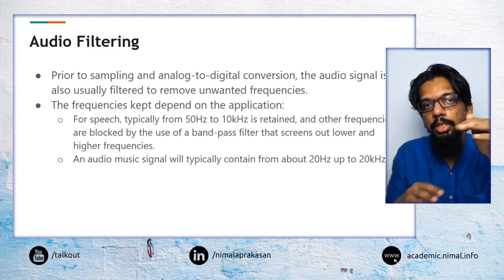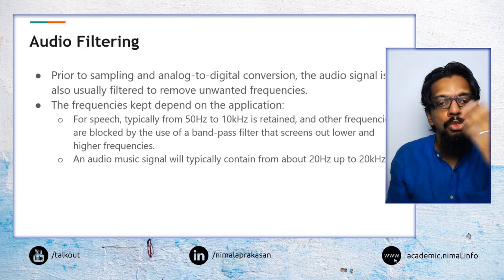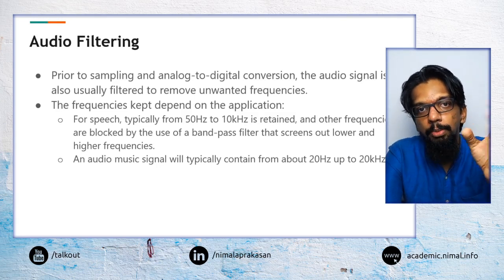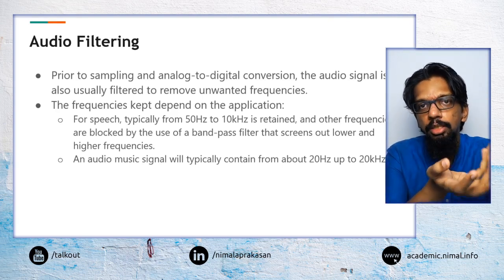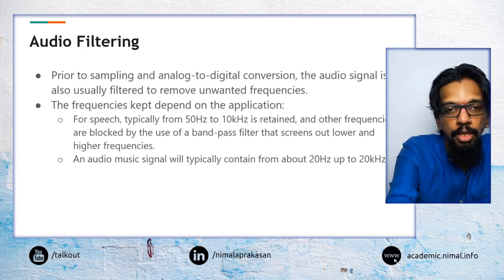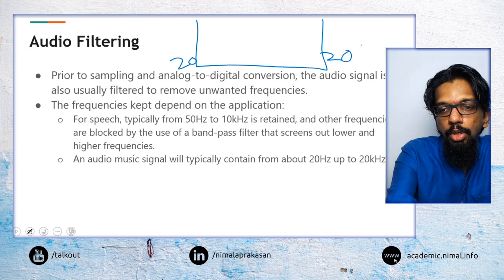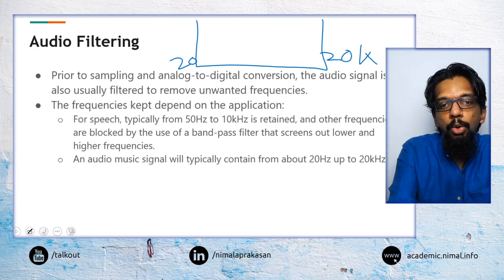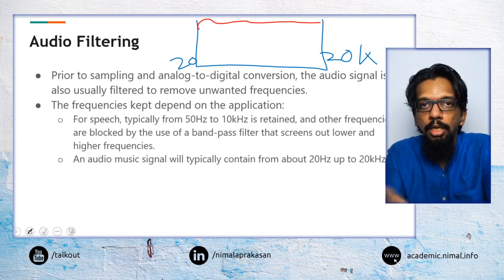So if the original sound signal has a lot more frequencies, then we need to spend a lot more bits to represent that. So one of the things that we can do is, for example, take the original sound signal and eliminate the frequencies that are not needed. Say the original sound signal has a frequency spectrum of 20 to 20K. So then if we are digitally representing that, we would have to think about all this range of